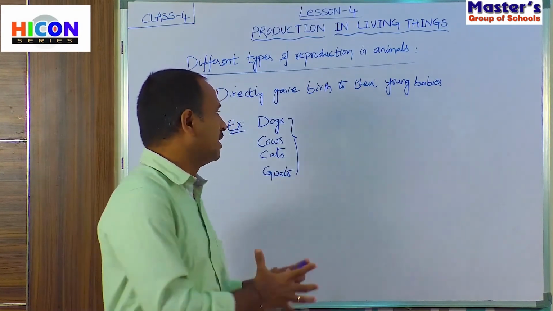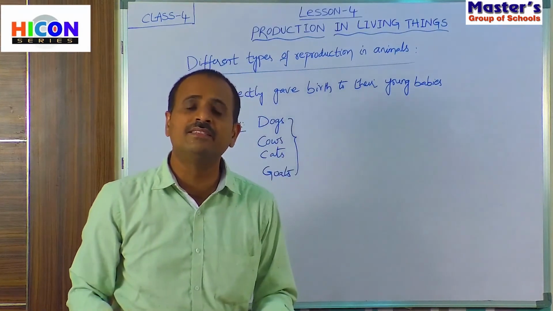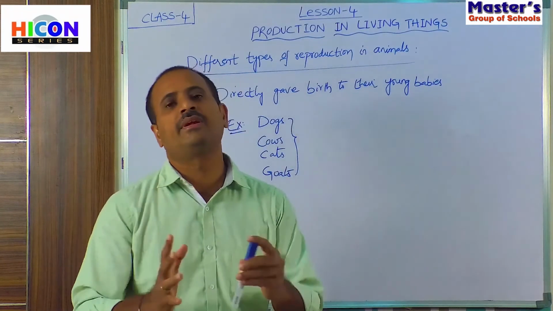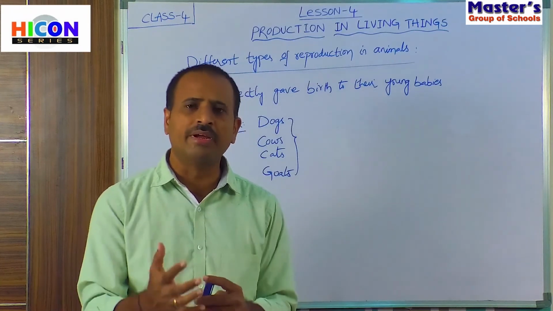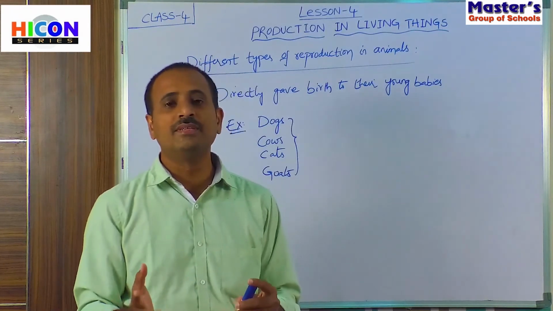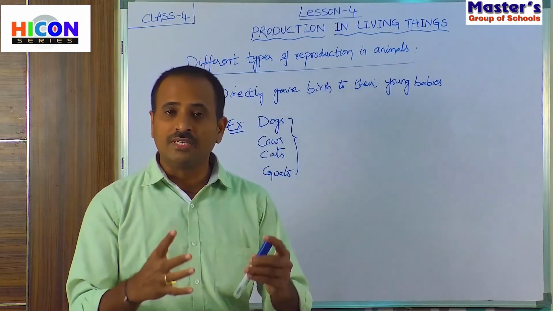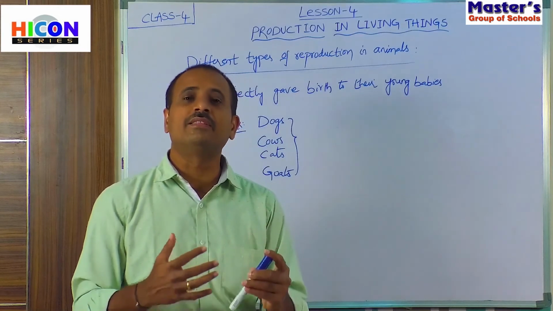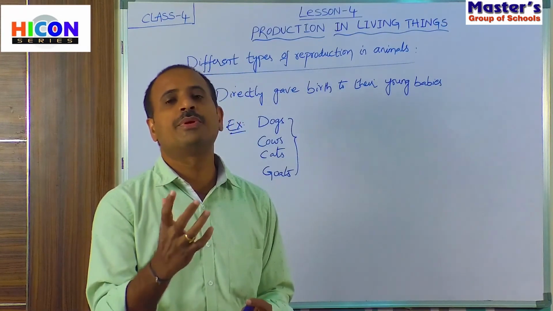The young babies are present inside the mother's body up to a certain period. After completing that certain period, they will come out, that means they will give birth to their young babies. That certain period for which they are present inside their mother's body is called the gestation period.